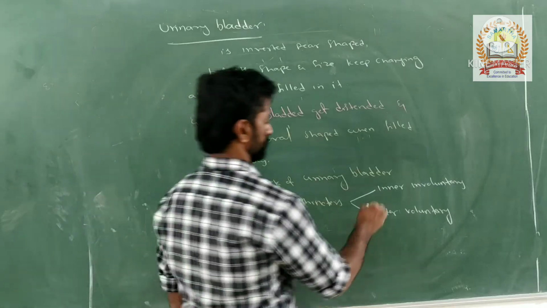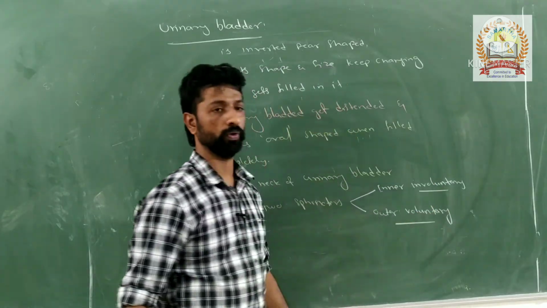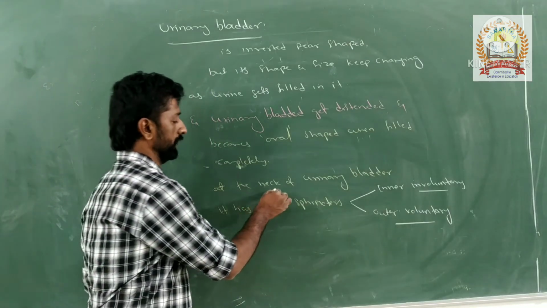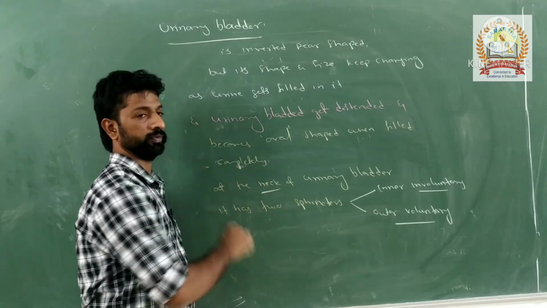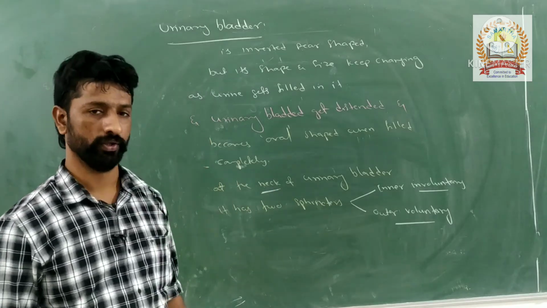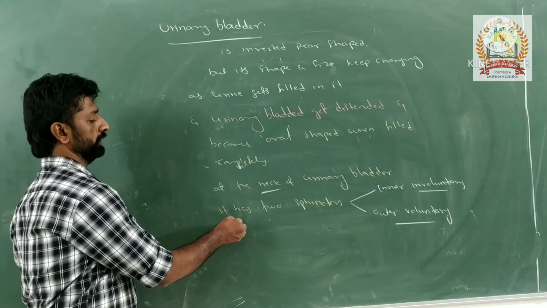So the inner sphincter is involuntary, and the outer sphincter is voluntary in nature. They are present at the neck region of the urinary bladder. Then it opens into the urethra. Okay, so this is regarding the urinary bladder.